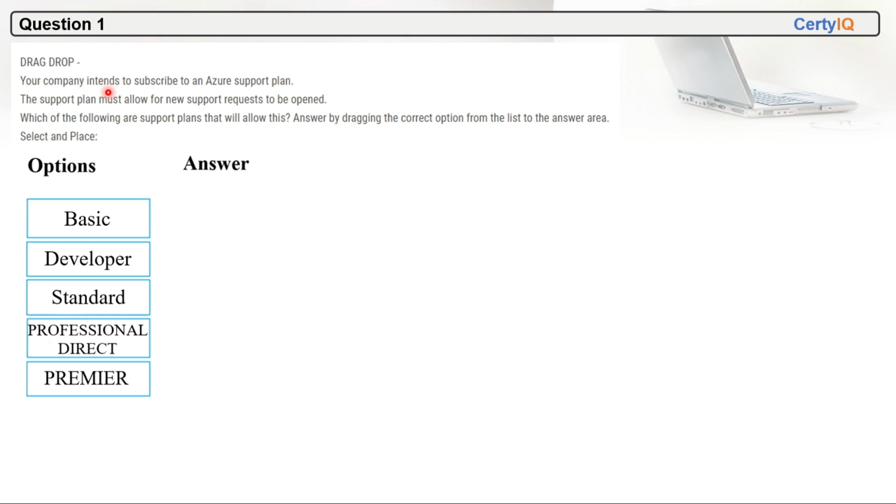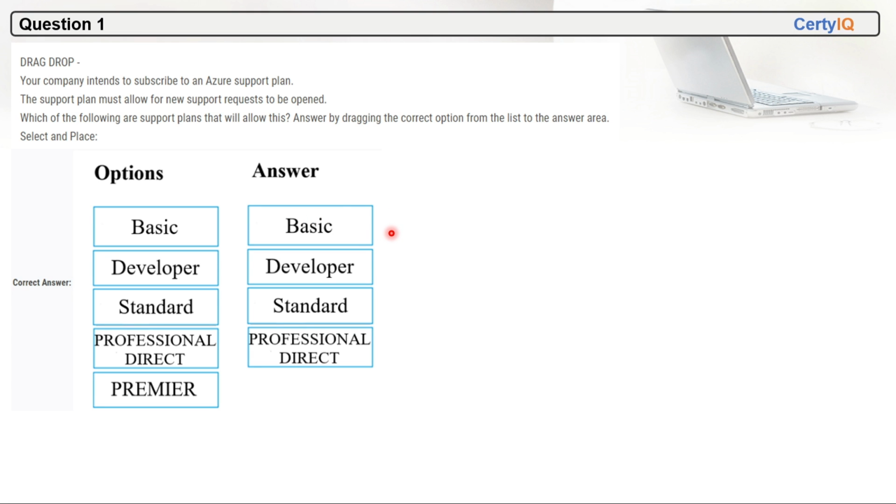Drag and drop. Your company intends to subscribe to an Azure support plan. A support plan must allow for new support requests to be opened. Which of the following are support plans that will allow this? Answer by dragging the correct option from the list to the answer area. We have to select and place these options here.